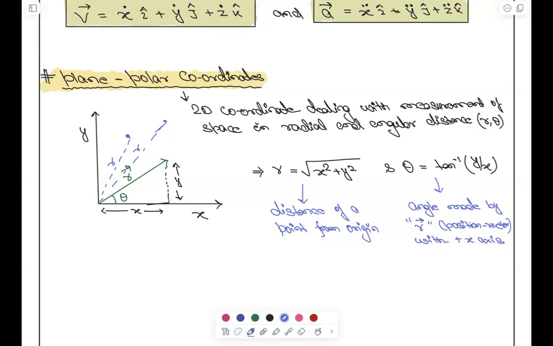अच्छा, does r necessarily need to be constant or it can change? थीटा से. हाँ, थीटा चेंज होगा ना सर? r change नहीं सकता.